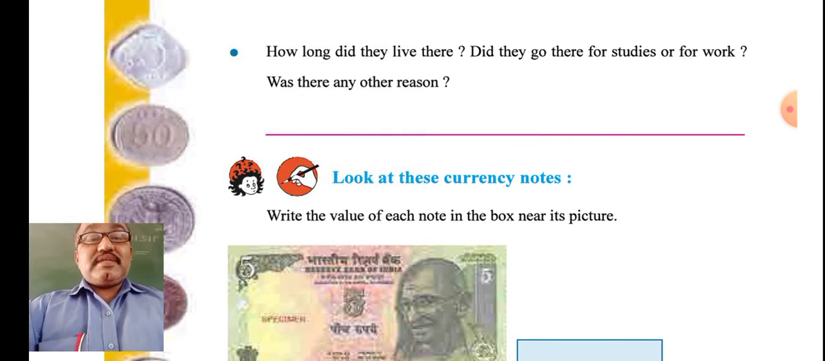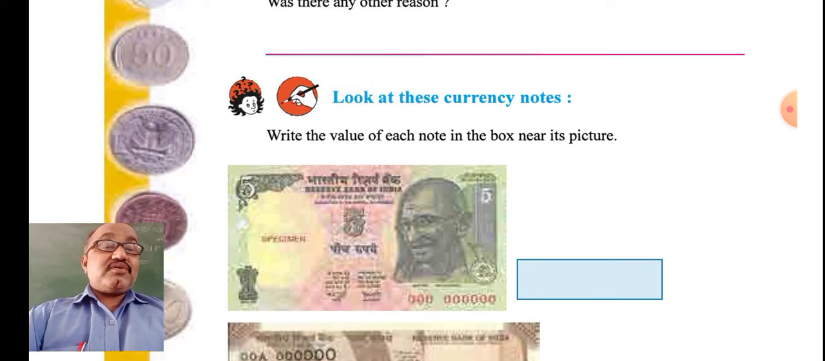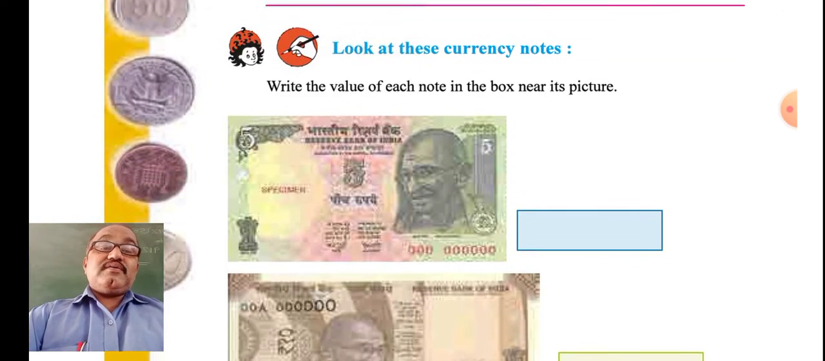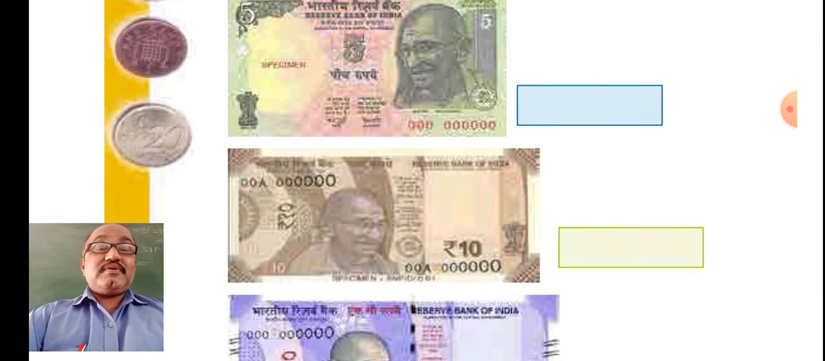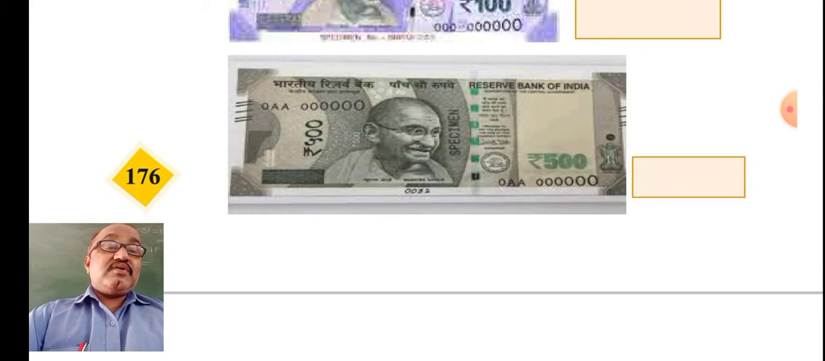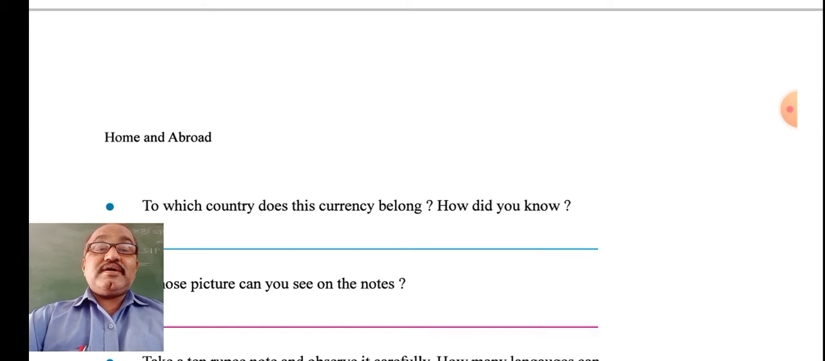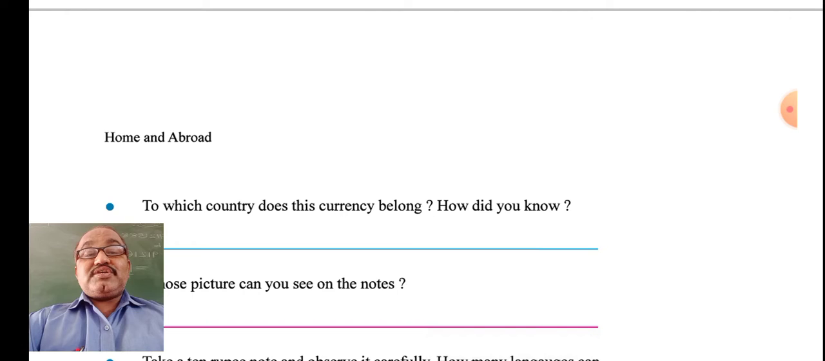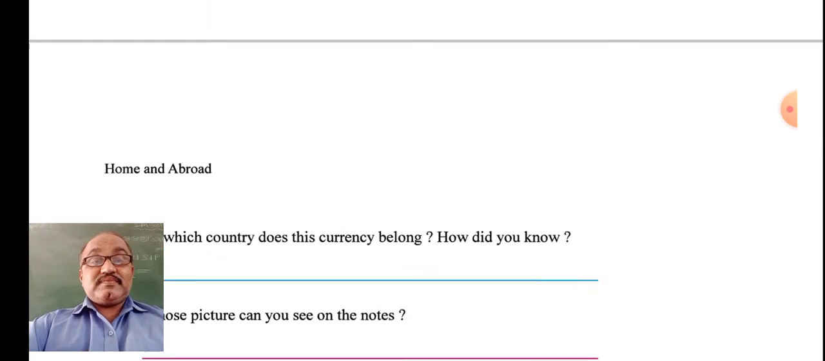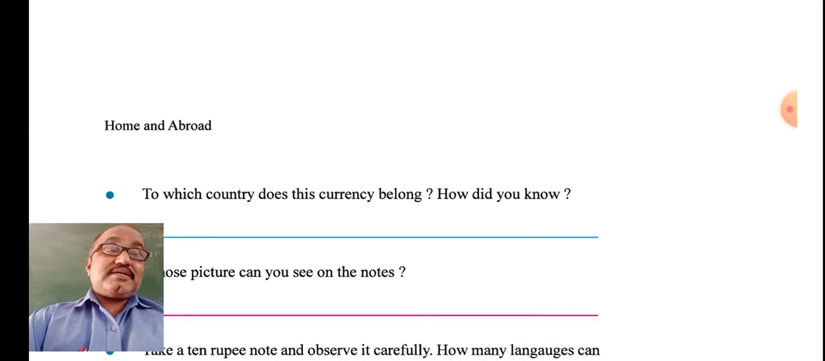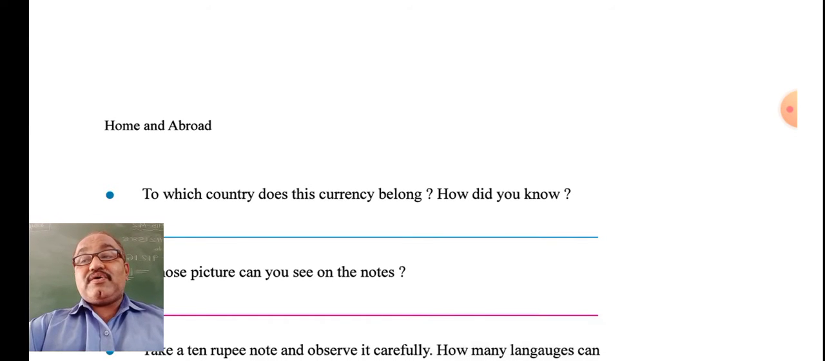Then the next talk is about the currency note. 5 rupees note, 10 rupees note, 100 rupees note, 500 rupees note. These are the currency notes of India that we have seen. But if we look at other currency notes, we will come to know by reading the numbers and the description on them.